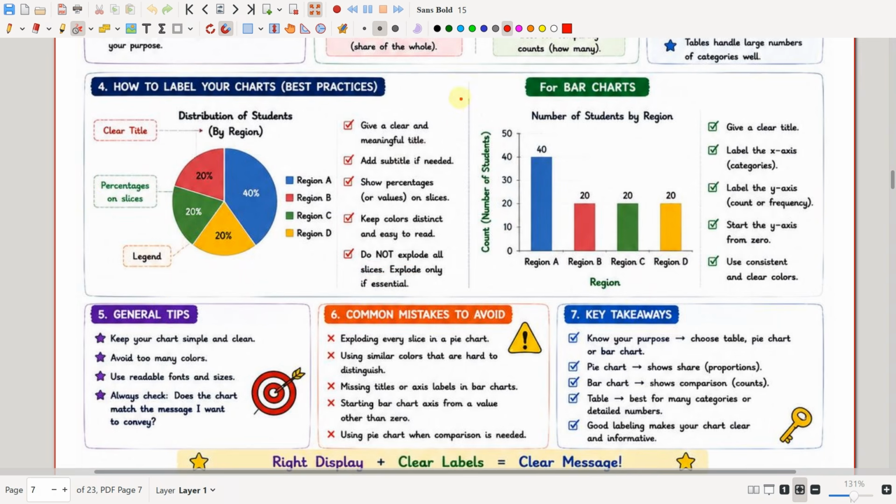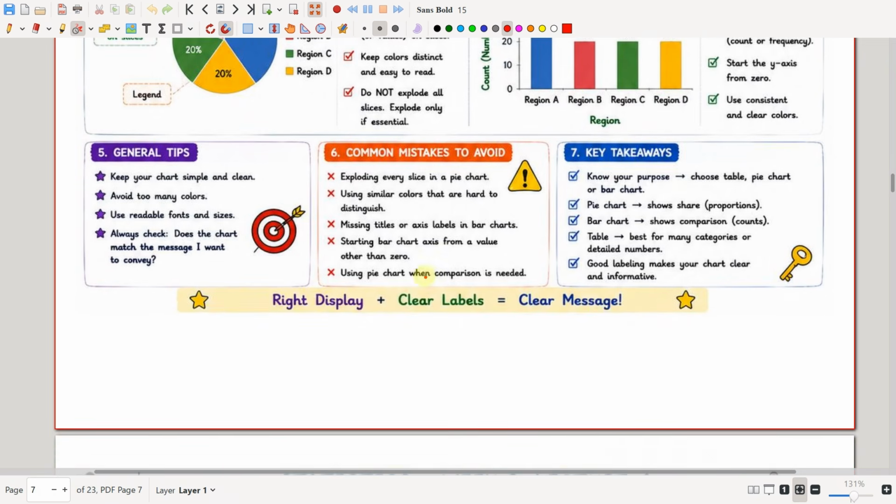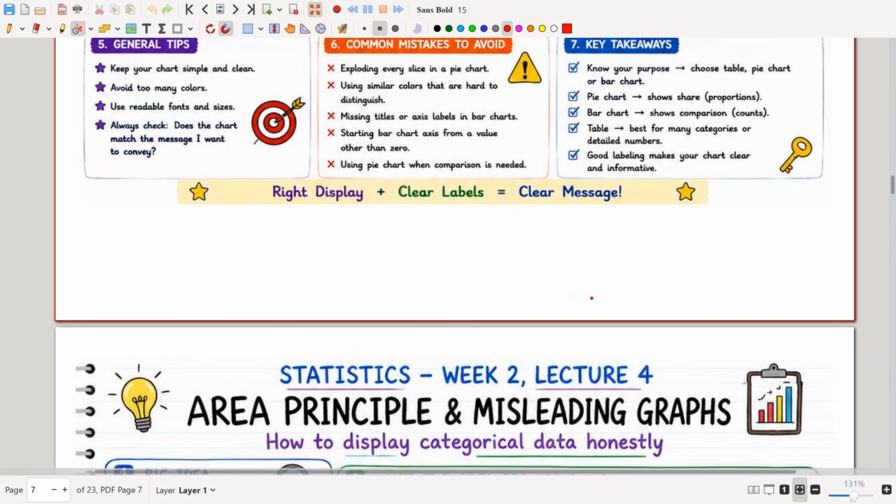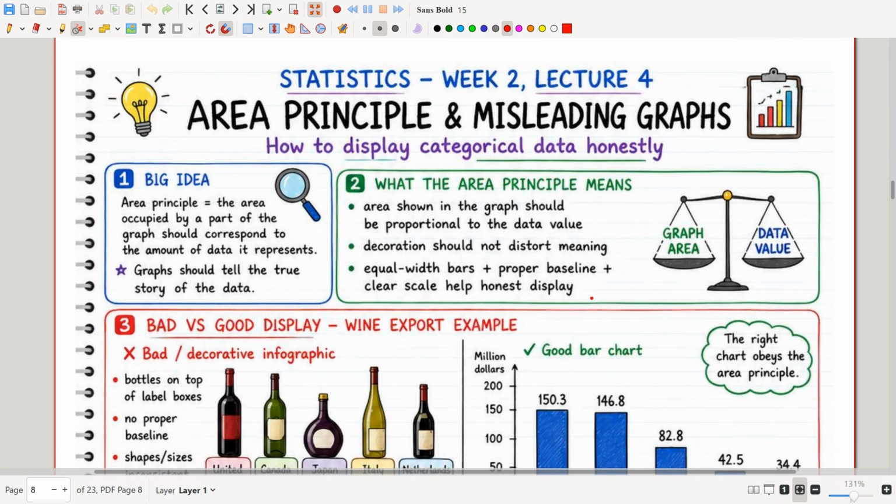There should be a legend, and there should be percentage on the slices to make it valid. And for a bar chart, you must have a clear title, and labels for the x-axis and y-axis. We should start the y-axis from 0. You have to use consistent and clear colors. So the right display plus clear labels will give us a clear message.